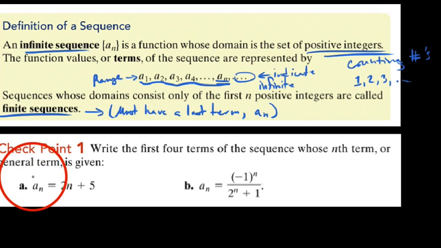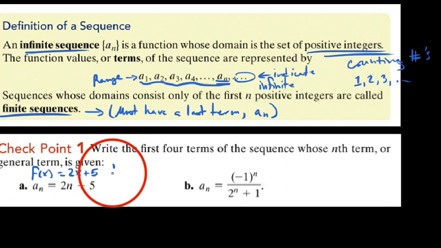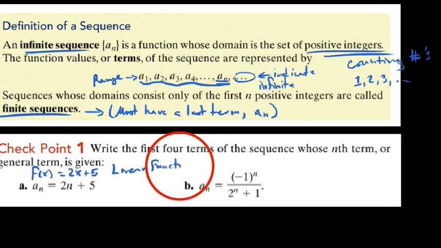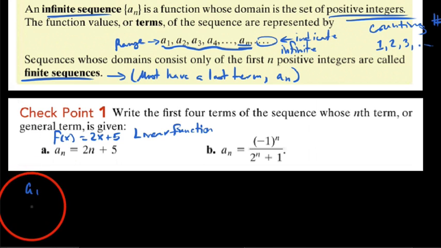So when you look at this, you can see that this right here is y equals 2x plus 5, or just a linear function if we graph it as a function. When we represent it as a sequence, though, we say a sub n is 2n plus 5, where n is our term number. So what we're going to do is say a1, a2, a3, and a4.